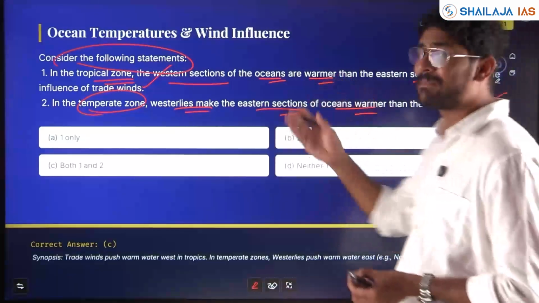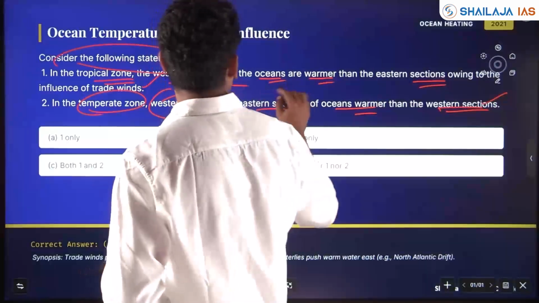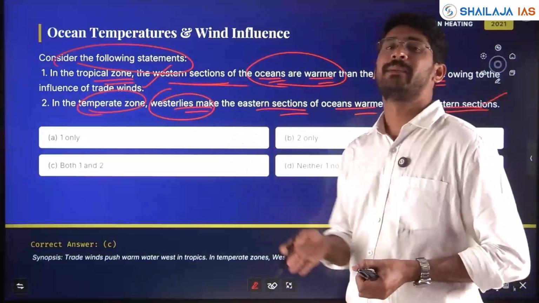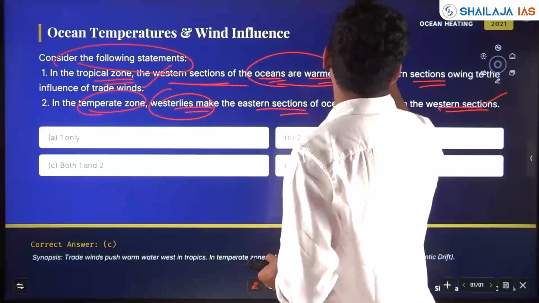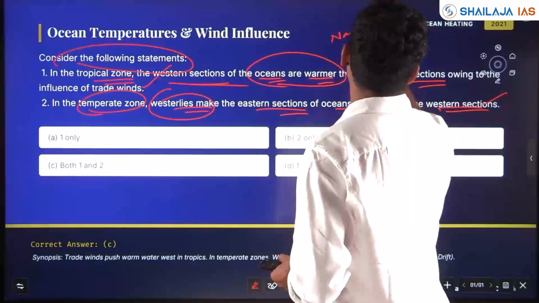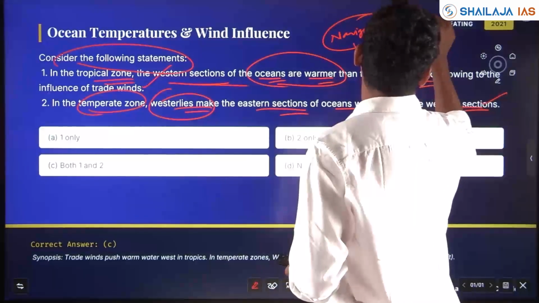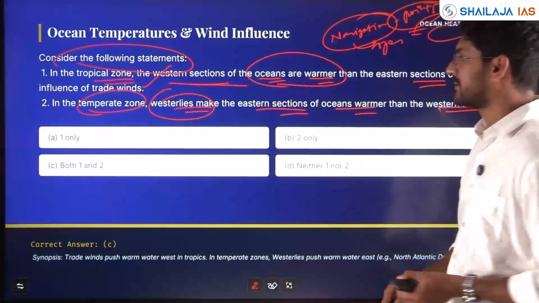So please see the map. Please see how westerlies and ocean currents play an important role in keeping some of the navigation choke points open. Questions have come with respect to this.